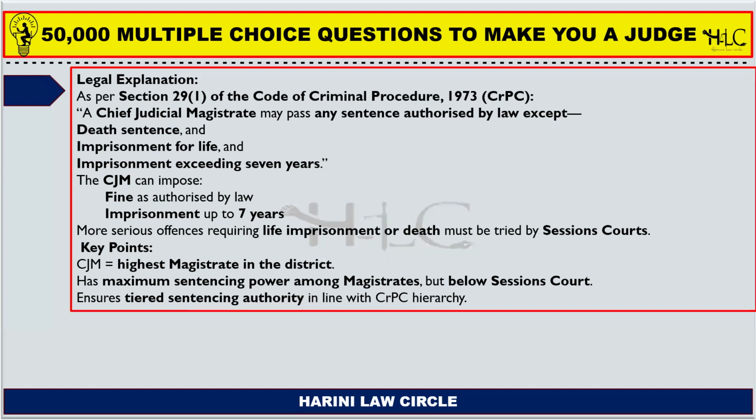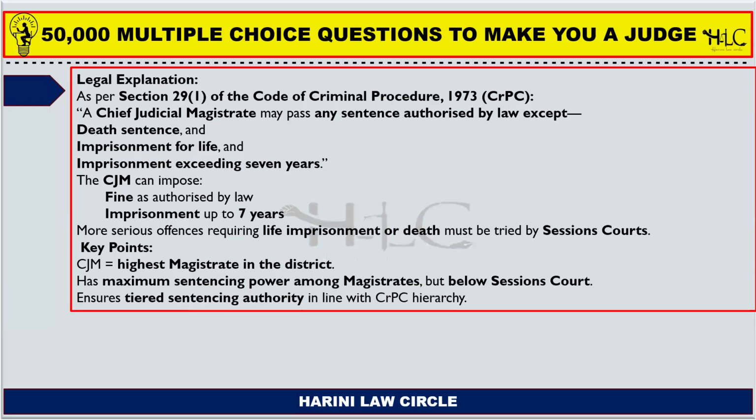Section 29 subsection 1 of the Code of Criminal Procedure states that a chief judicial magistrate may pass any sentence authorized by law except death sentence, imprisonment for life, and imprisonment exceeding 7 years. The CJM can impose fine as authorized by law and imprisonment up to 7 years.